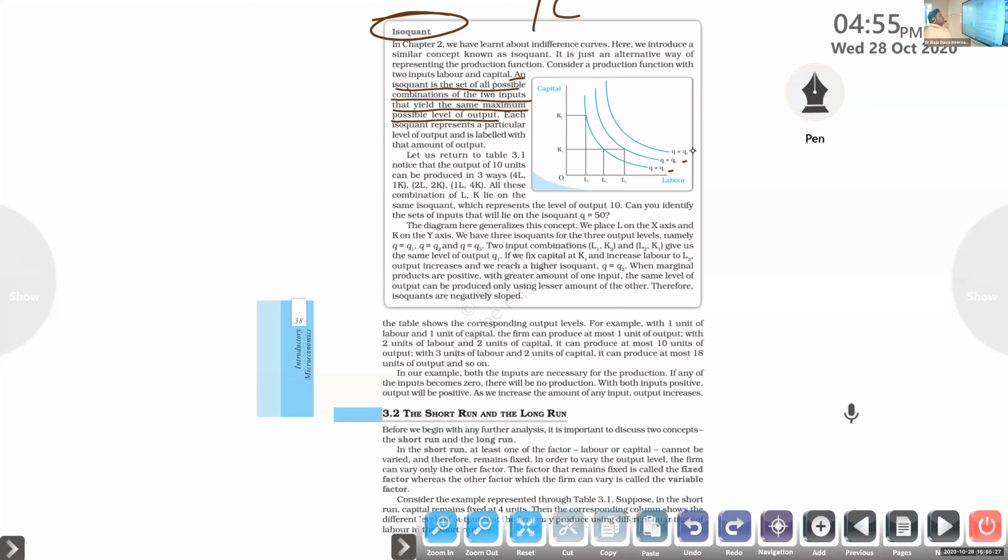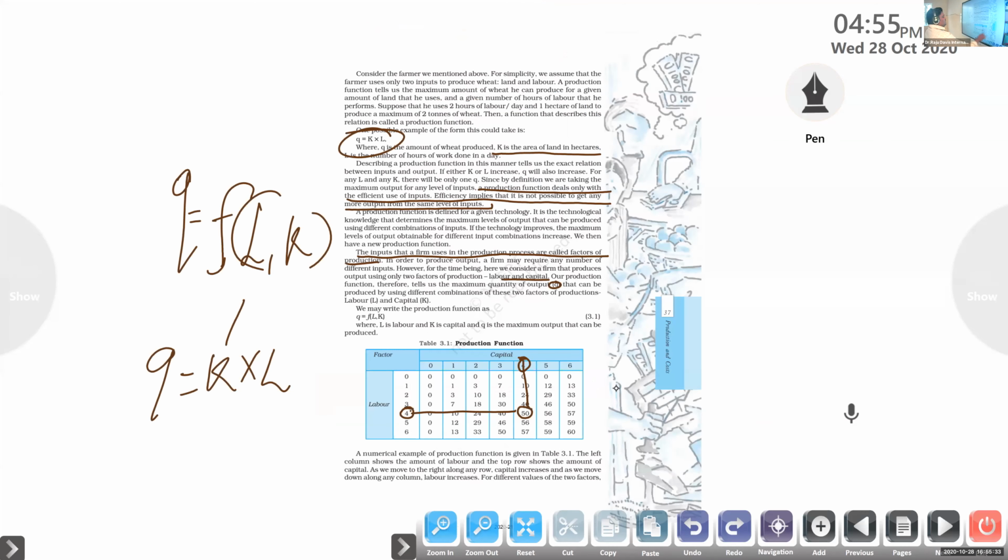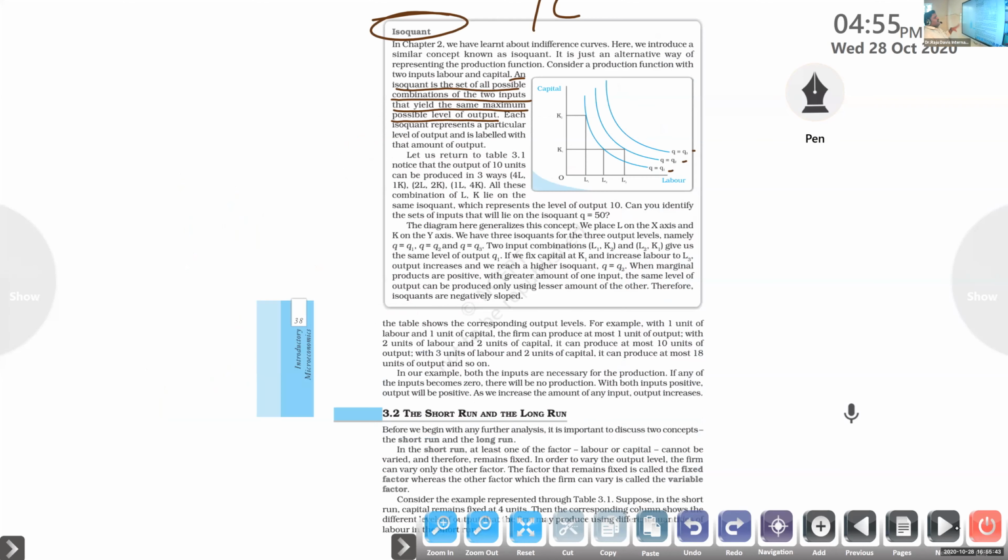Let us return to Table 3.1, the table we discussed earlier. Different combinations are mentioned here for our easy understanding, and we are utilizing the same table to draw this graph.